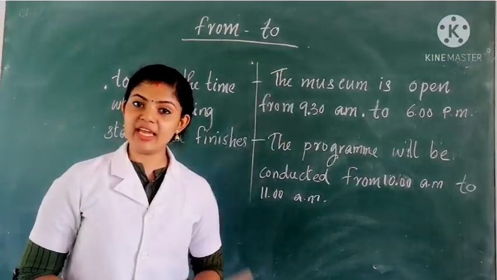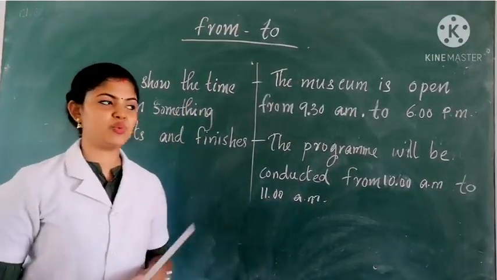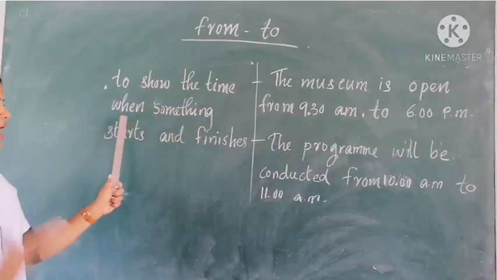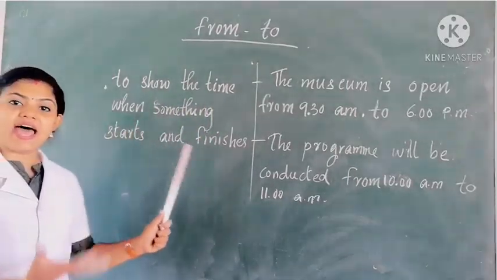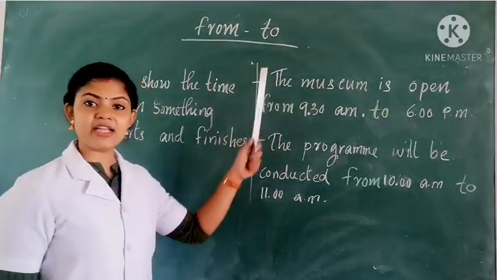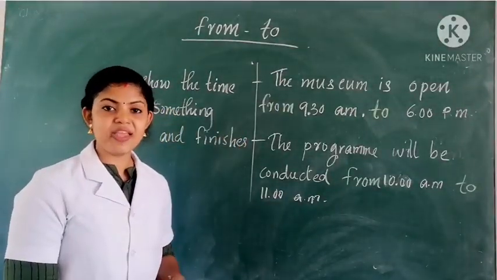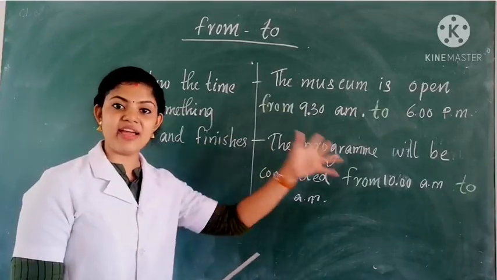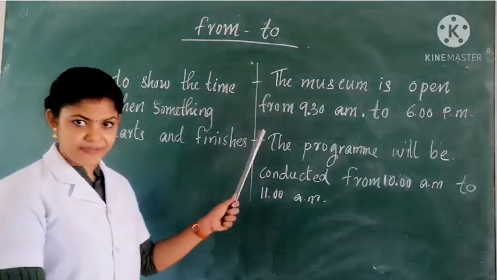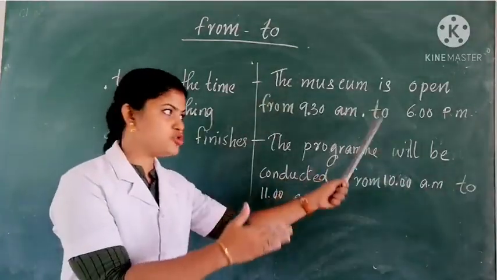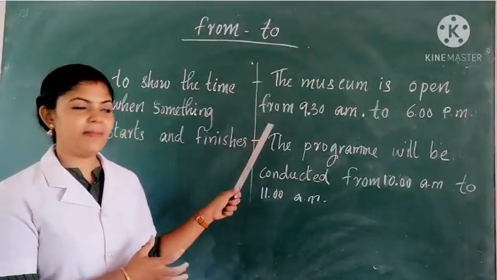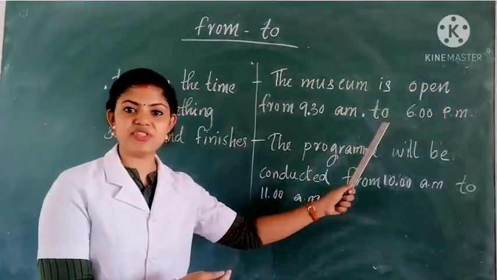See children, where can we use the prepositions from and to? We can use them to show the time when something starts and finishes. Here we can see that from and to are used to show when something begins and when it ends. Yes, here the museum is open from 9:30 a.m. to 6 p.m. So for the starting time we use from, and for finishing we use the preposition to.